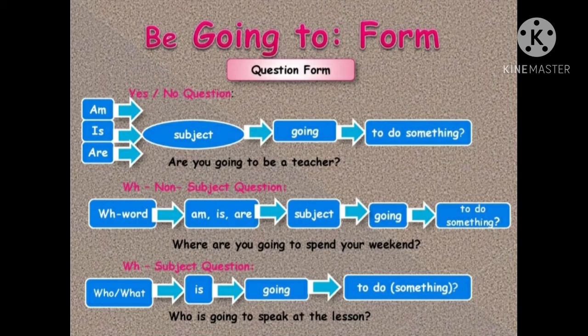If I will ask with WH a question with subject question, which is who or what, then I will use is, then going to, then verb 1. Who is going to speak at the lesson? If I want to ask about a person, I ask with who, then is, then going to, and verb 1. And don't forget the question mark.